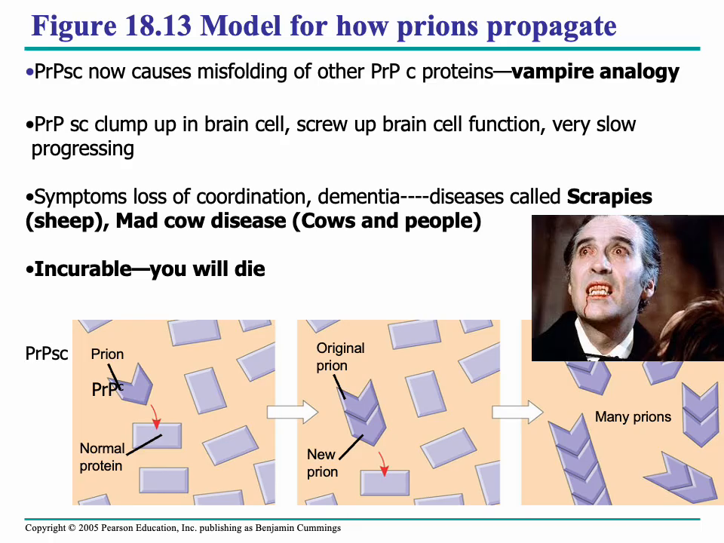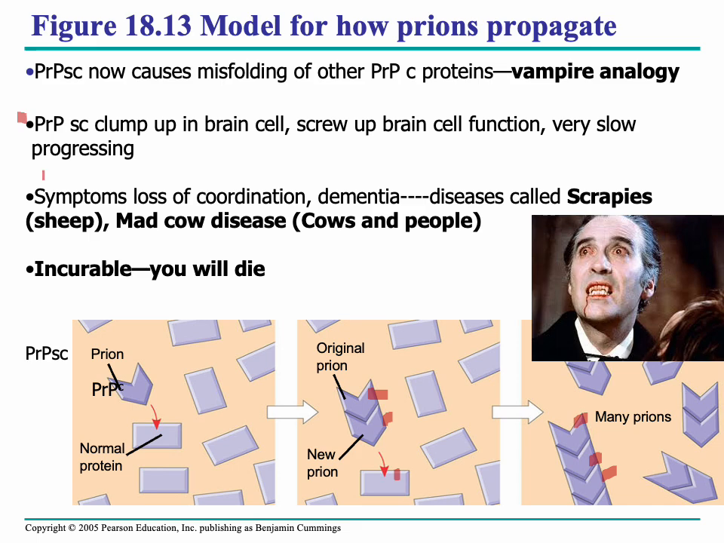So what I want you to think about is that PrPSc goes into the brain, it causes misfolding of PrPC, and now you have a lot of PrPSc. Soon this one goes to that one, and now we have a lot of these prion proteins, PrPSc. The problem is PrPSc clumps together in the brain and messes up brain function. Given enough time, the brain cells don't work well, and then you get the symptoms and signs.